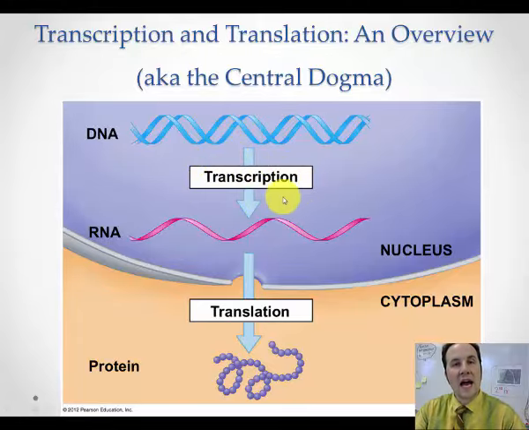We're going to transcribe the information that's in the DNA into the form of RNA. This RNA is more or less a note: we open up the DNA and write down what we see. We take that note of RNA and then we change the language. We translate it outside of the nucleus in the cytoplasm into a protein. So we're going with DNA, copying down the message in DNA in the form of RNA, leaving the nucleus, and then translating, changing the language from RNA into protein. This is essential to understand, so please, please, please pay attention.